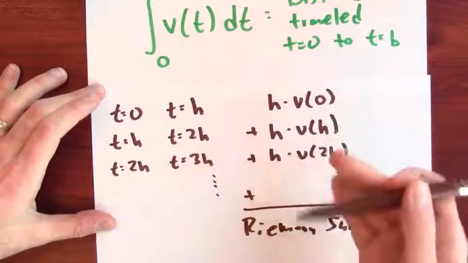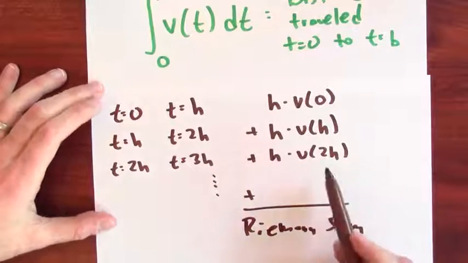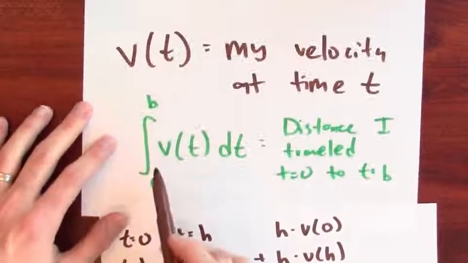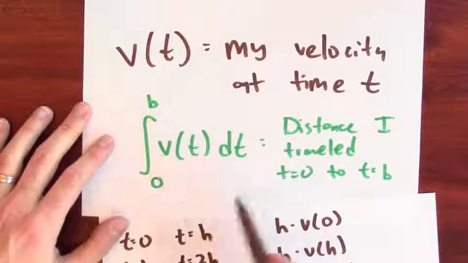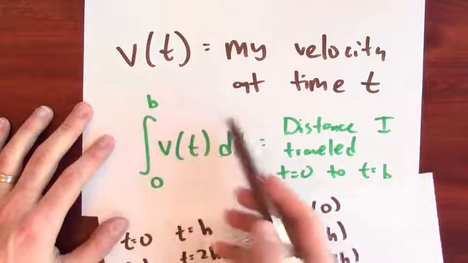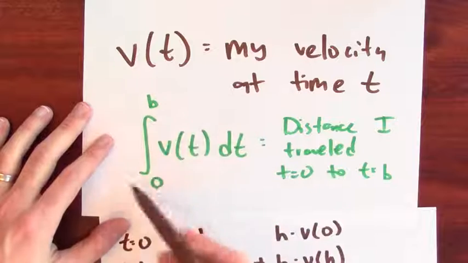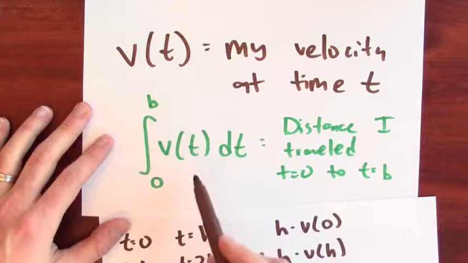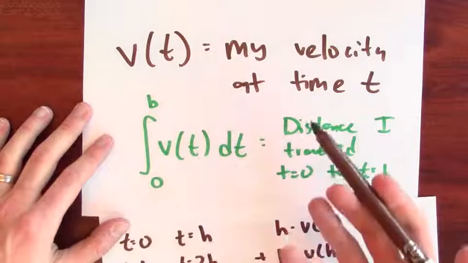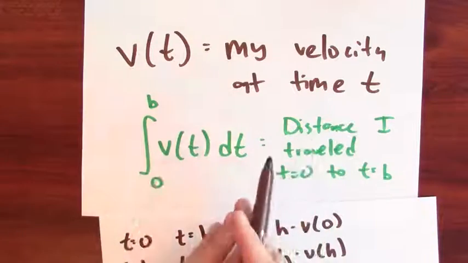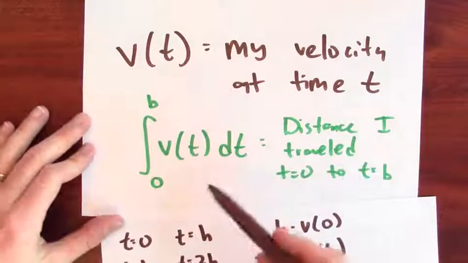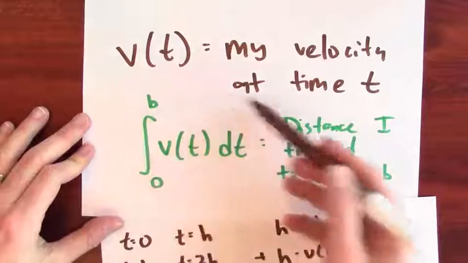And if I keep on adding these things up all the way to b, what I'm writing down is a particular Riemann sum, which approximates this integral. And in the limit, as h goes to 0, that Riemann sum will compute this integral.